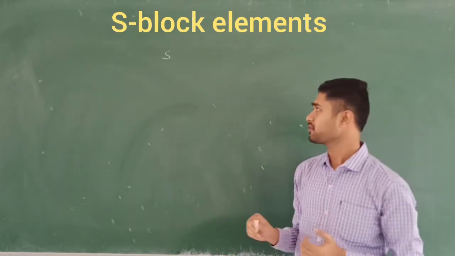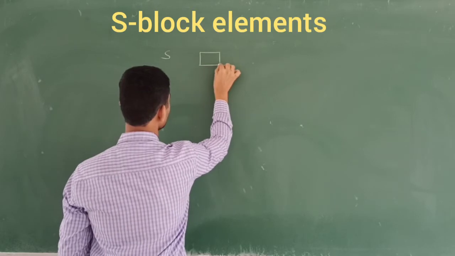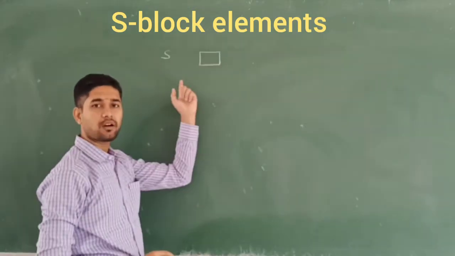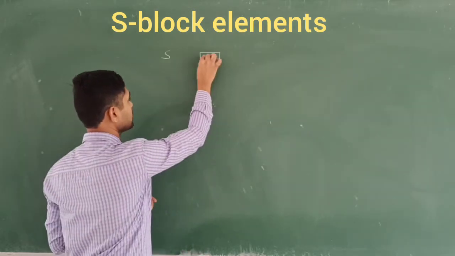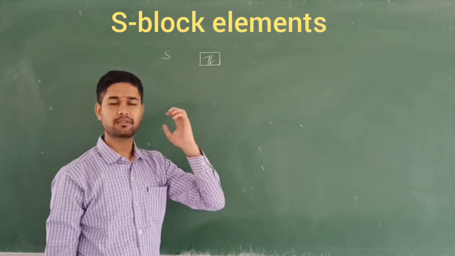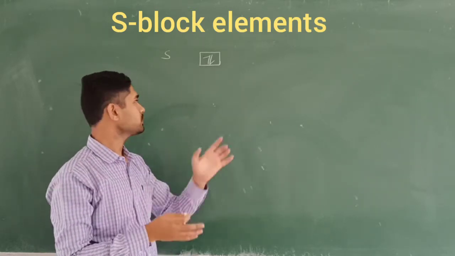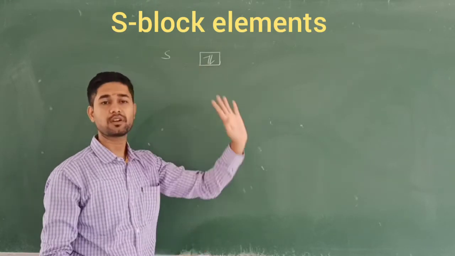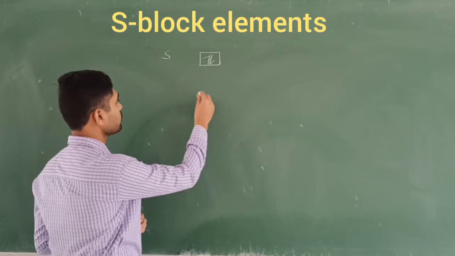You know this one, the s orbital is always available in the form of only one orbital. One orbital can accommodate a maximum of 2 electrons. So this is called s-block elements. For any element, if the last electron enters into the s orbital, that is called an s-block element.